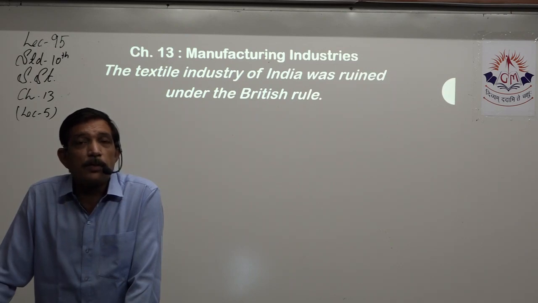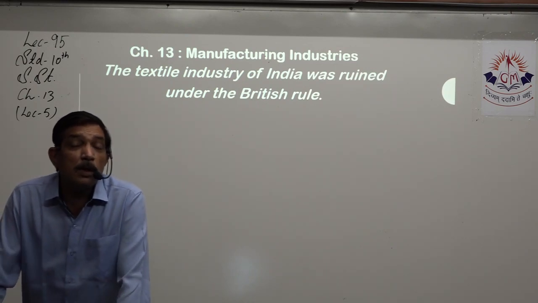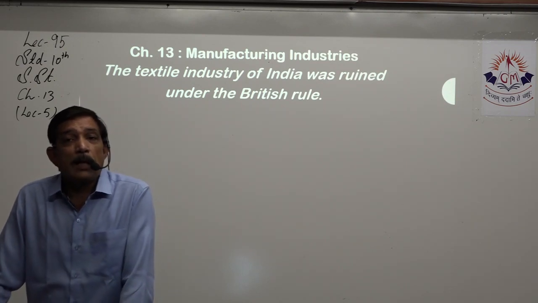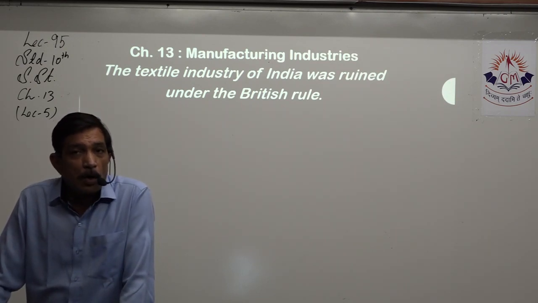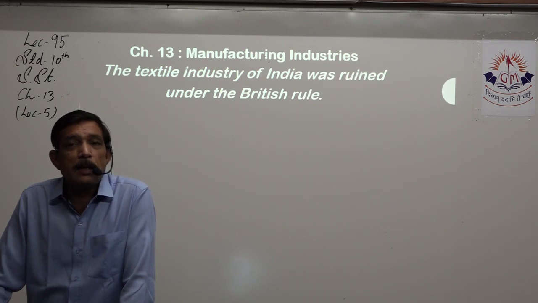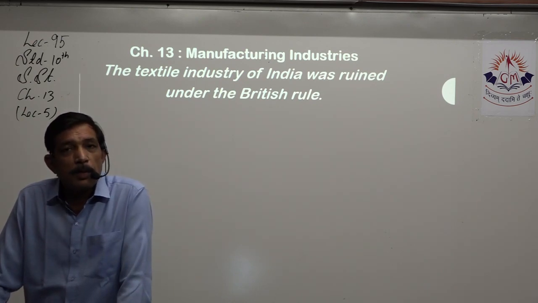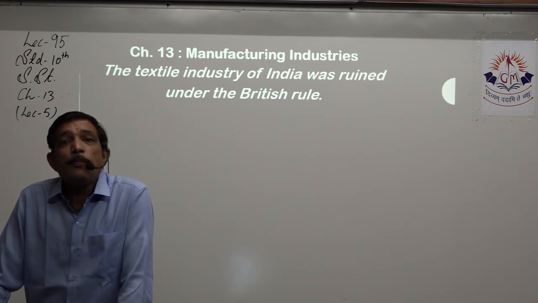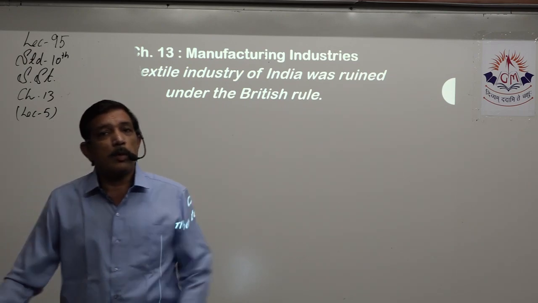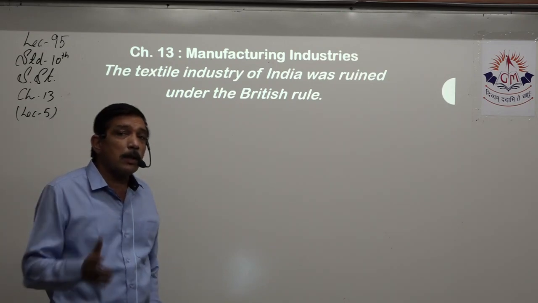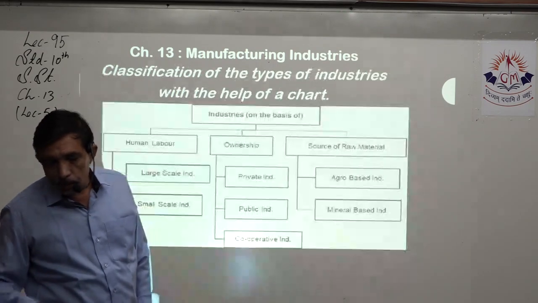That can happen if the weavers were heavily taxed. The handloom industry was not working properly because of the heavy taxes, and the weavers left their work, and that is why the Indian people had to depend on the foreign cloth made available by the Britishers. So in this way, the textile industry in India was completely ruined by the British rule.